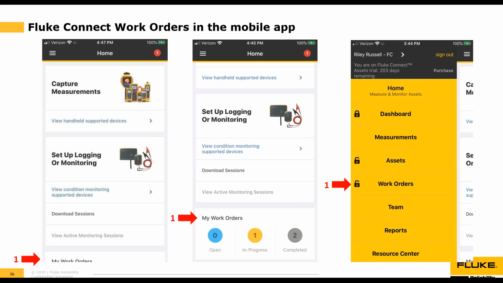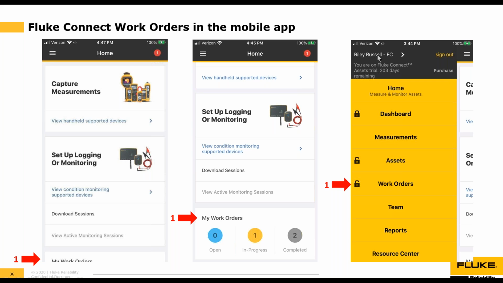So from the Fluke Connect mobile app, there are 2 ways to access work orders. From the home page, when you first log into the mobile app, this is what you're going to see. The screen is a little bit too long to show all in one view, but down here at the bottom, there's an option that says My Work Orders. I've scrolled up a little here, so you can see the My Work Orders section of the home page. Right now I have 0 open work orders, 1 in progress work order, and 2 completed work orders.